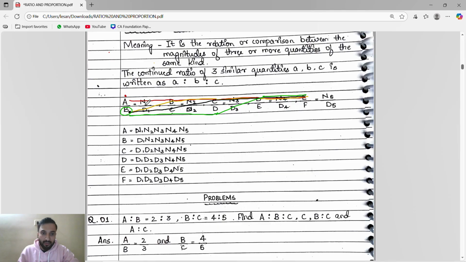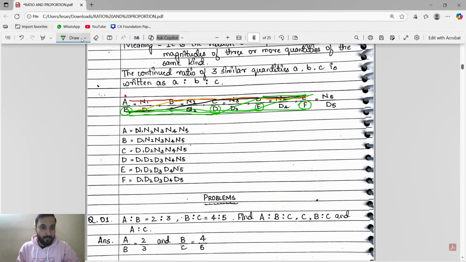So B will go to B. B to B, then numerator. B into C, C into D, D into E. Okay. If you have to find for D, then B to C, C to D, then from D to D, and then D to E. Okay. If you have to find for E, then B to C, C to D, D to E, then again E to E. That's it. If you have to find for F, then B to C, C to D, D to E, E to F. That's it.